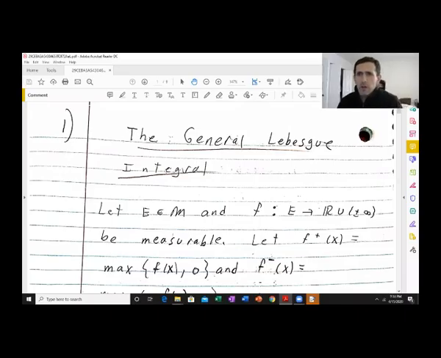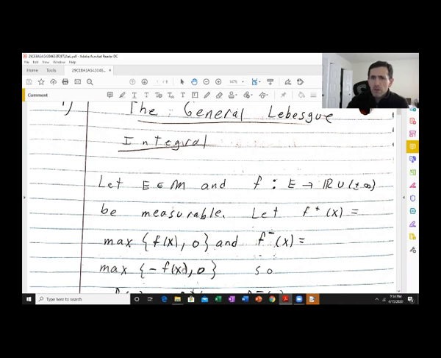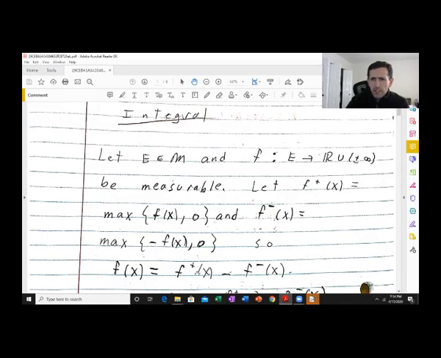All right, let's talk about the general Lebesgue integral. So let's say we have a measurable E, and throughout this lecture, like always, E is measurable. Let's say we have some extended valued function on E that's measurable. And remember, we have f plus is the maximum of f of x and 0. F minus is the maximum of minus f of x and 0. Remember that f is f plus minus f minus.